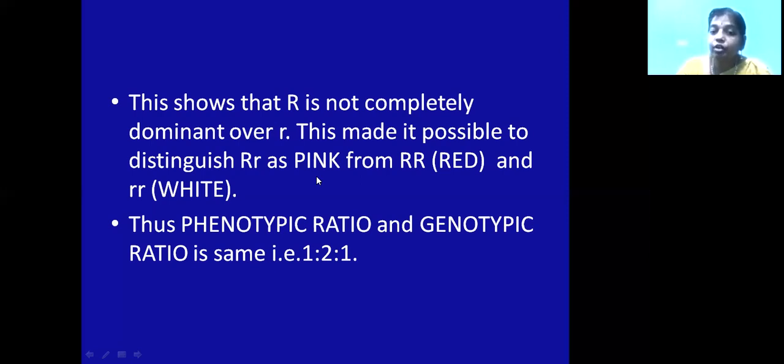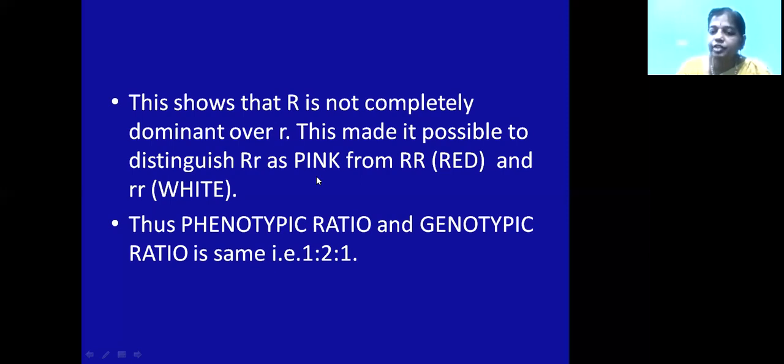So if you cross capital B small b with capital B small b, you will get capital B capital B with one character, that is round, capital B small b with round, capital B small b with round, and small b small b with the character which is wrinkled. So you will get here starch grains, which is more efficient. They'll produce a larger number of starch grains. And if you see the recessive character in them, it will produce small starch grains. But in capital B small b, they obtain round with medium size, that is intermediate size starch grains.